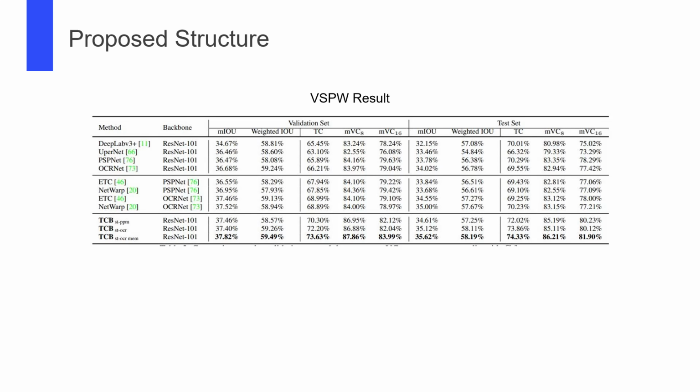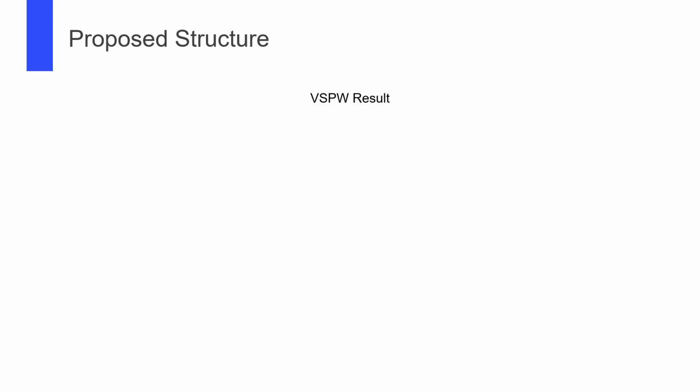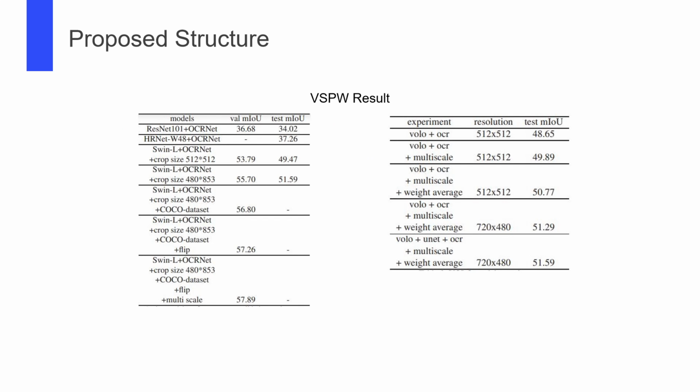This table comes from the original paper of the VSPW dataset, showing that CNNs commonly achieve less than 40 MIOU. But in our experiment, with a transformer backbone, we can easily achieve more than 50 MIOU on both the validation set and test set.